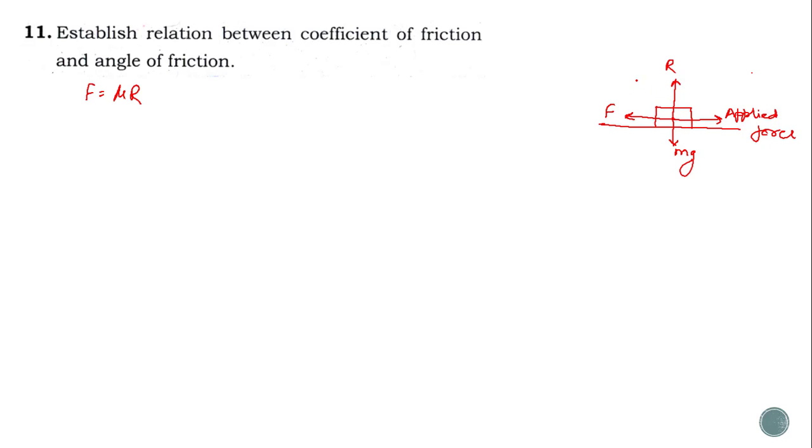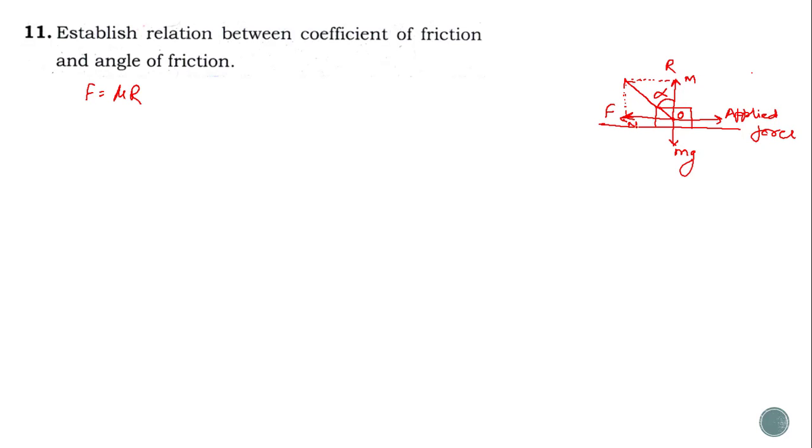Now let us try to make the resultant of these two forces. I am just drawing the dotted lines here. So this will be the resultant of these two forces. The resultant makes an angle with the normal reaction, and this is known as the angle of friction. Let us represent this angle of friction by alpha. So we can simply define the angle of friction as the angle between the resultant of the force of friction and normal reaction, and the normal reaction.